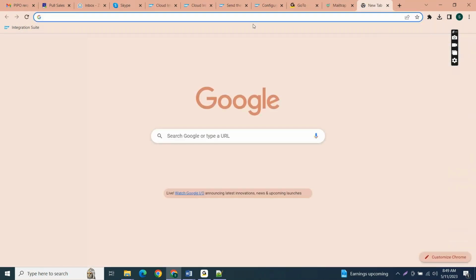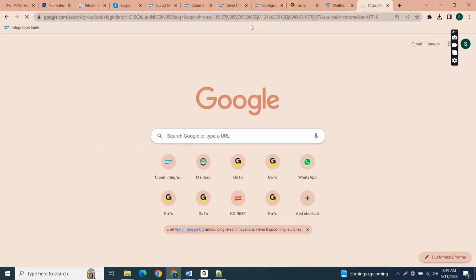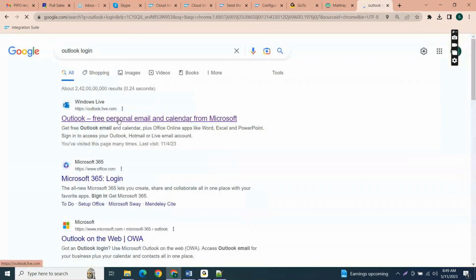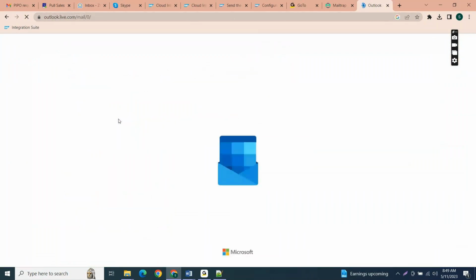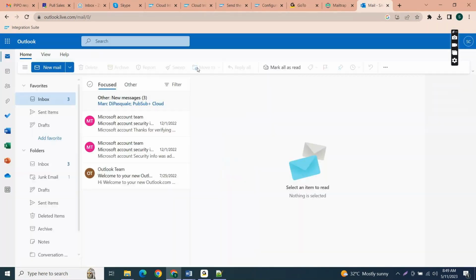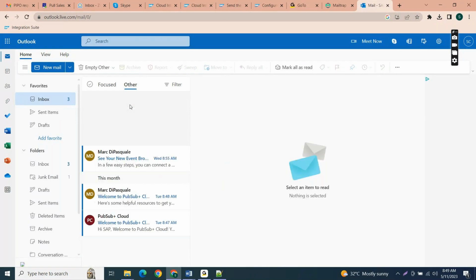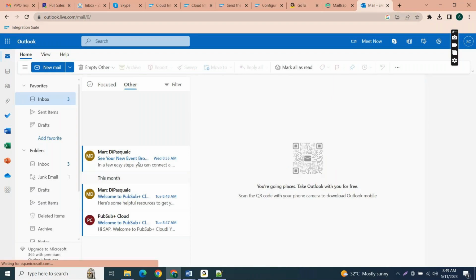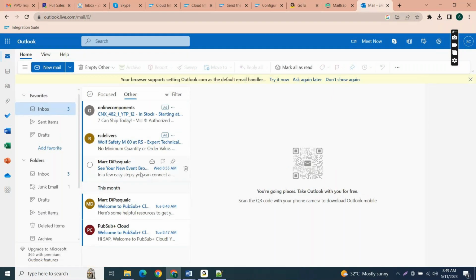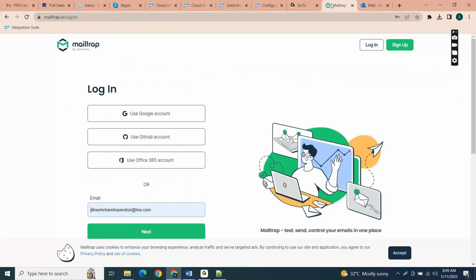So let me log into my Outlook account. Why should I register for this? Let me log in.